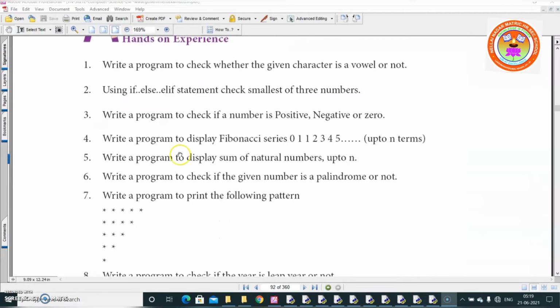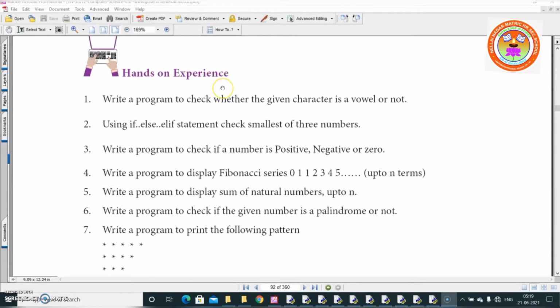Today, what I'm going to do is hands-on experience. That means the programs based on this chapter. These programs you have to try. First one, write a program to check whether the given character is vowel or not. We will see that program.